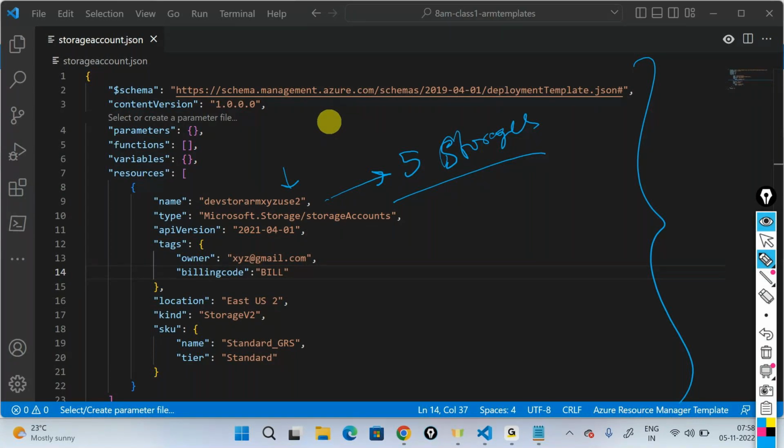The issue with this template is that it's hard coded. All these properties like name and location are very static.